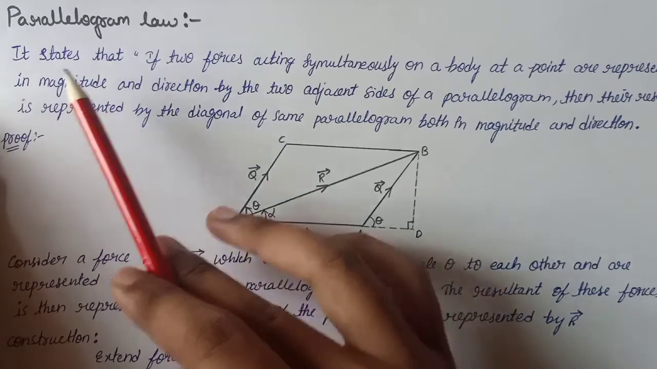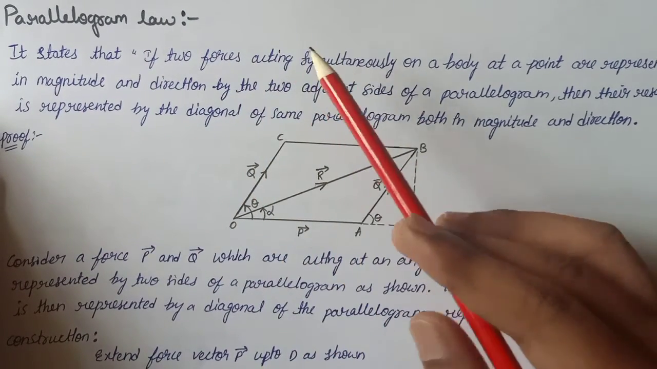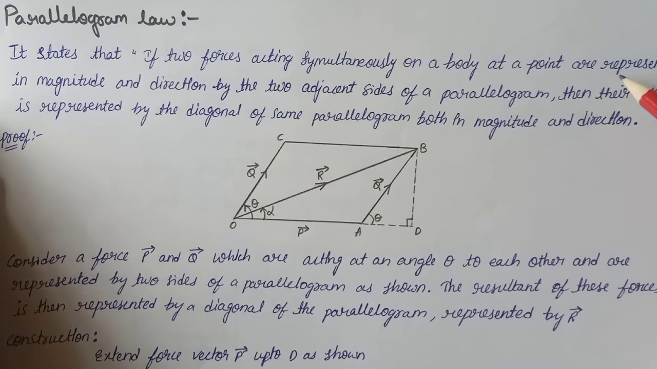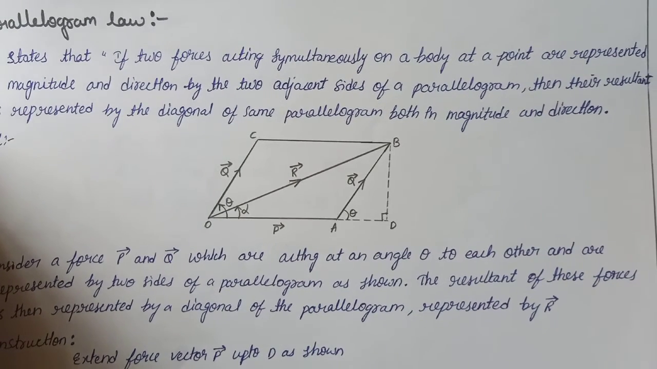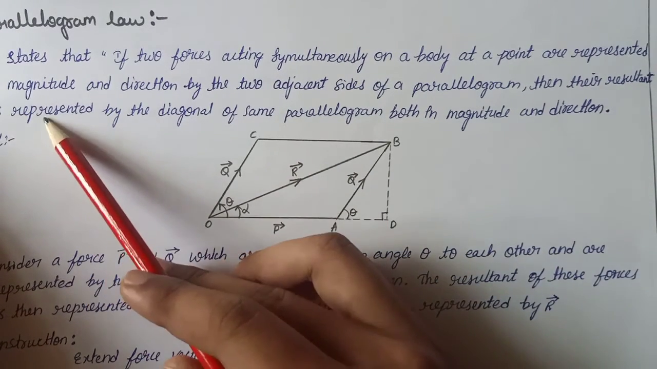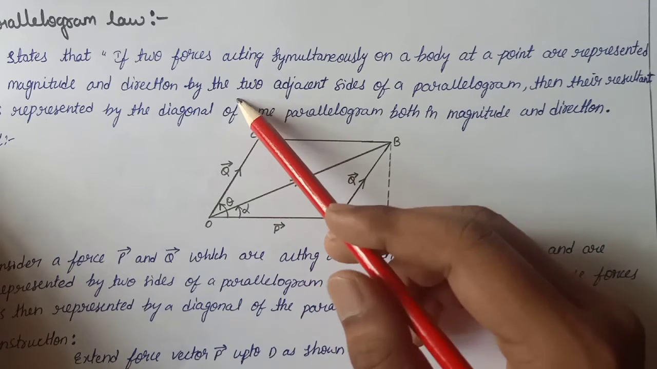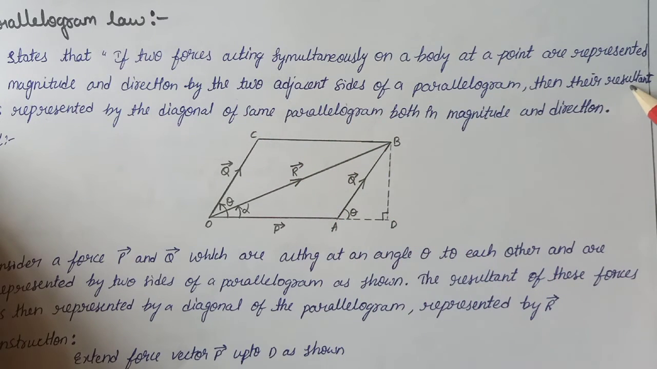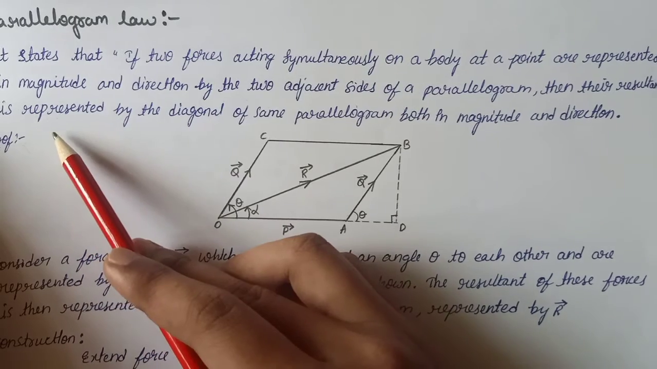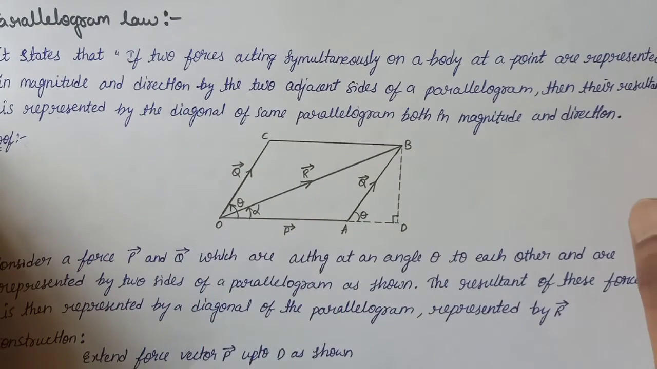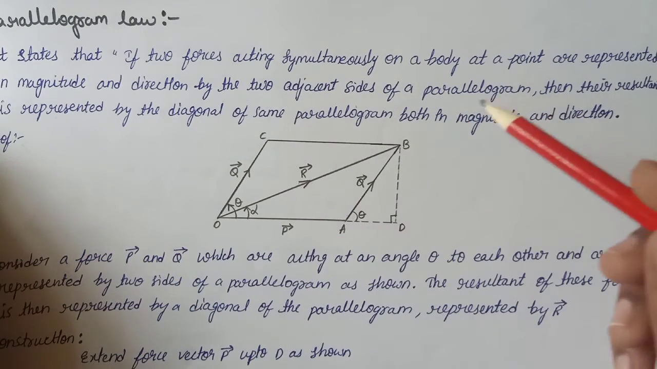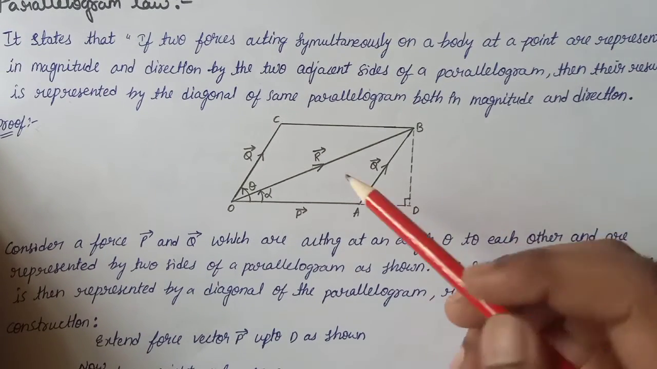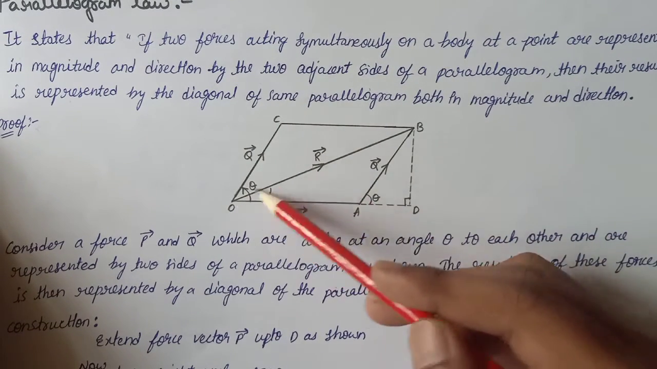It states that if two forces acting simultaneously on a body at a point are represented in magnitude and direction by the two adjacent sides of a parallelogram, then their resultant is represented by the diagonal of the same parallelogram, both in magnitude and direction. Here you can see this one is a parallelogram.